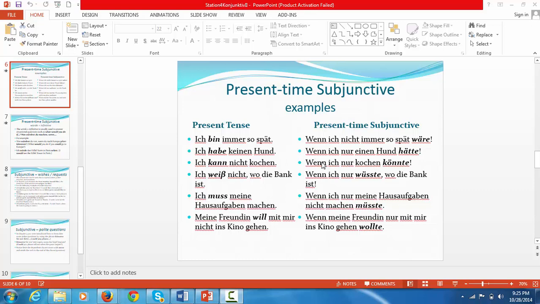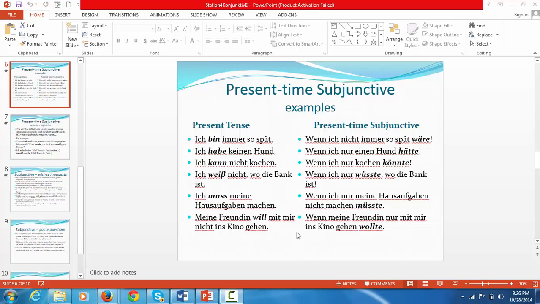But before we do that, let's go through some of these. Ich kann nicht kochen, I can't cook. Wenn ich nur kochen könnte. Ich weiß nicht, wo die Bank ist, wenn ich nur wüsste, wo die Bank ist. So I don't know where the bank is, if I only knew where the bank is. I cannot cook, if I only knew how to cook, or if I only could cook. Ich muss meine Hausaufgaben machen, I have to do my homework. Wenn ich nur meine Hausaufgaben nicht machen müsste. So I have to do homework, if I only did not have to do any homework.